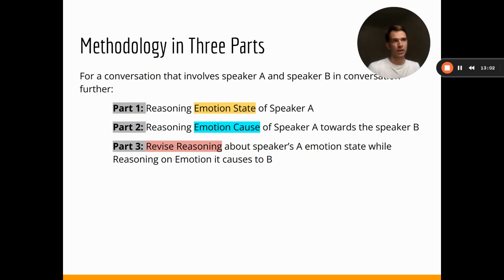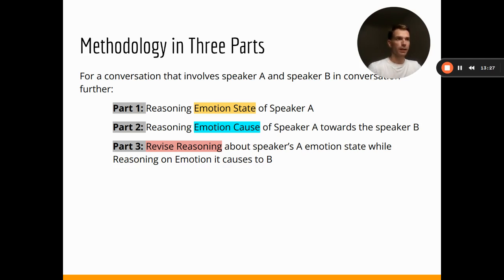In the second part, we look at the emotion causes that this character causes to the other speaker within the conversation. And the last part is an additional one, where we attempt to revise the reasoning aspects in part two in order to combine all this knowledge together.